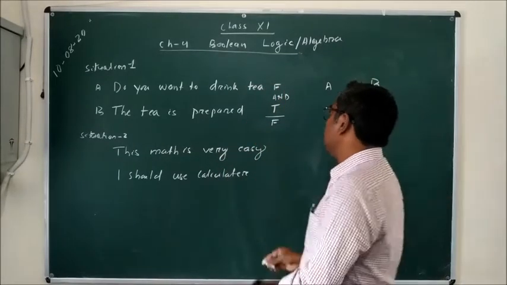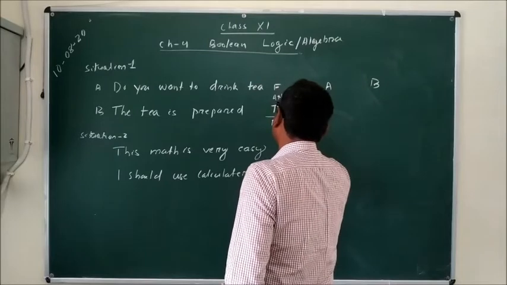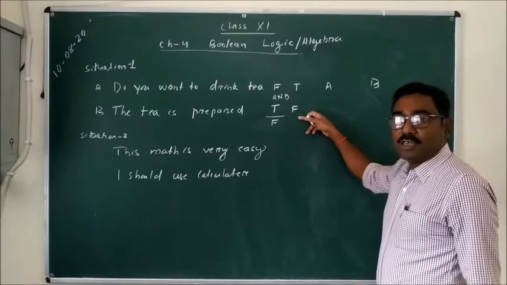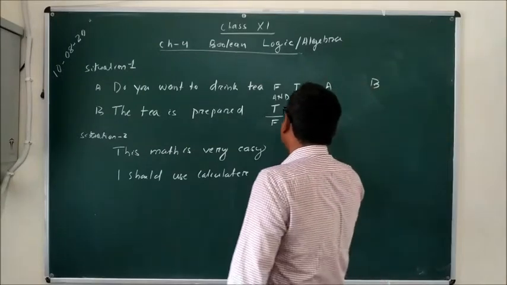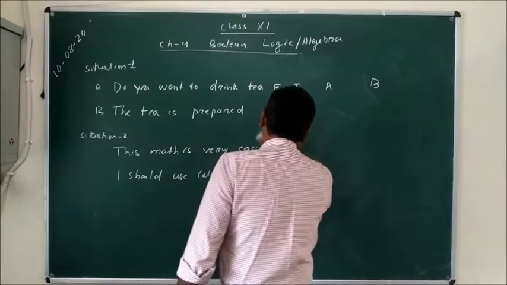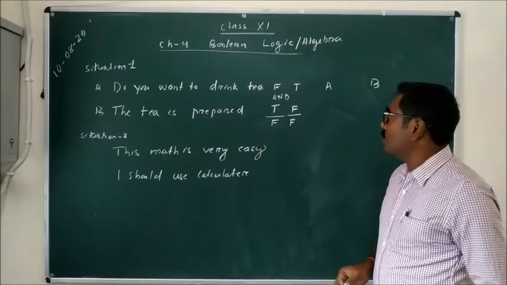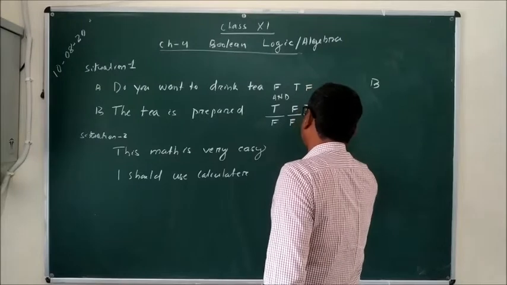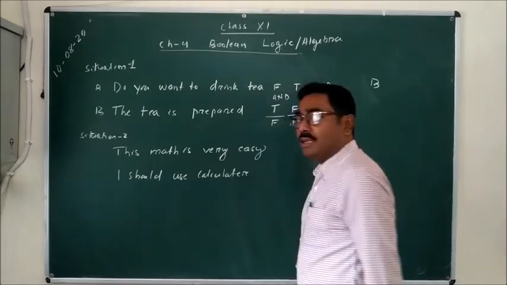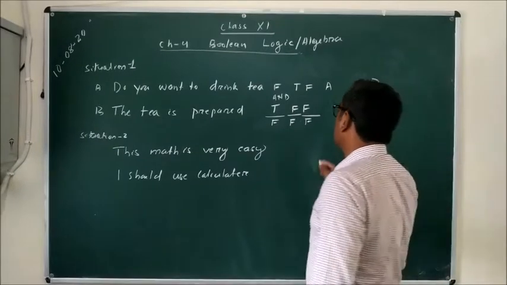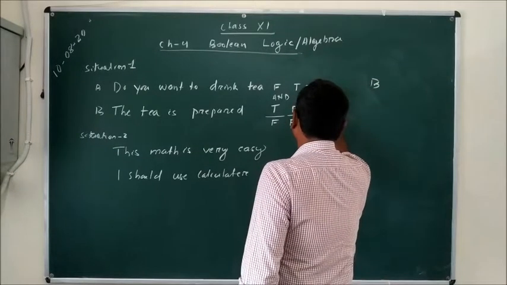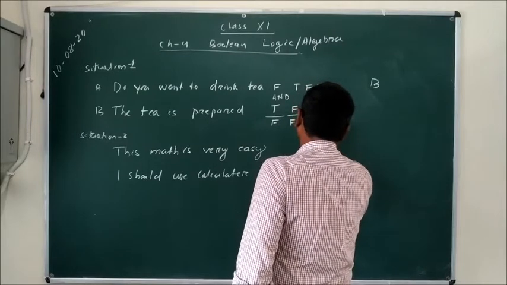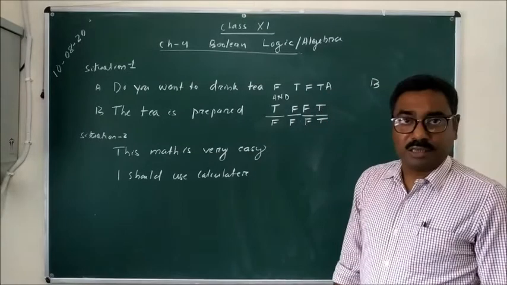Now, the opposite case. You want to drink the tea, but tea is not prepared. The first one is true and the second one is false. So, true and false will get the false result over here. Now, come to the third situation where both are false. You don't want to drink the tea and it is also not prepared, then also you are not going to drink the tea. The fourth situation is that you want to drink the tea and it is already prepared, then only you are able to drink the tea.